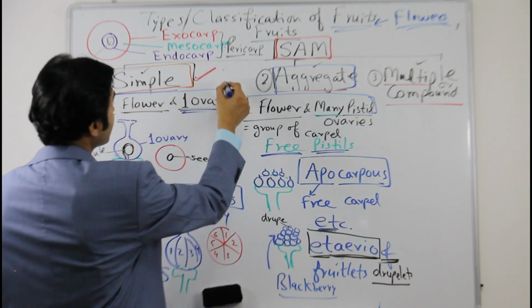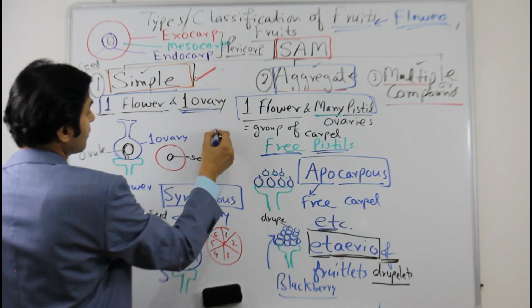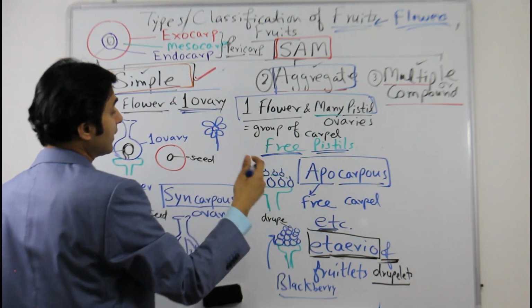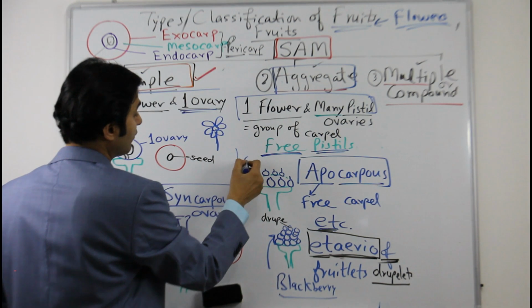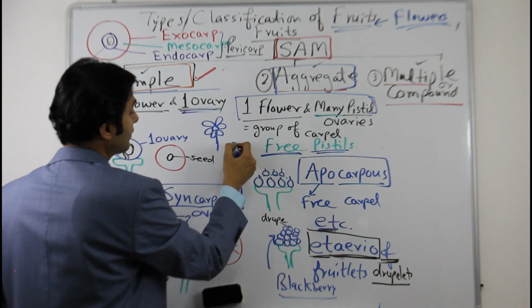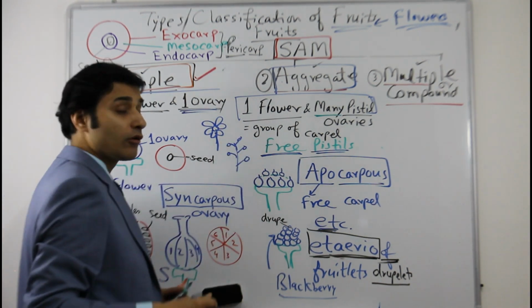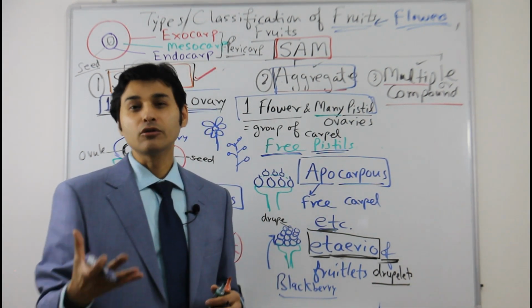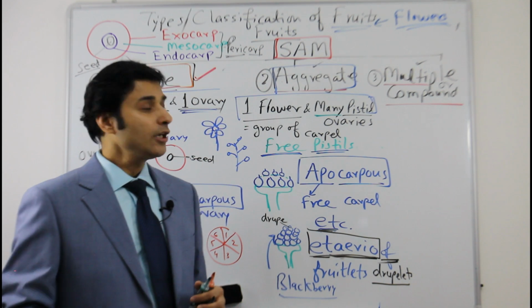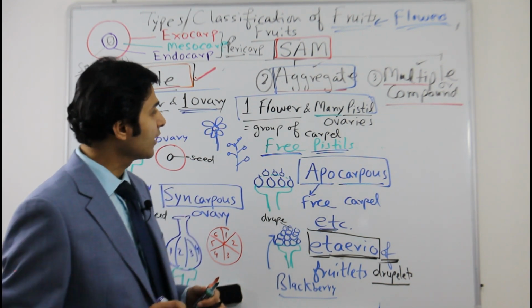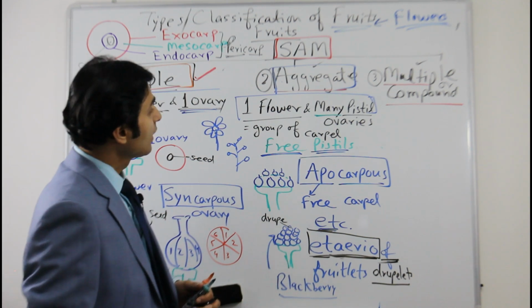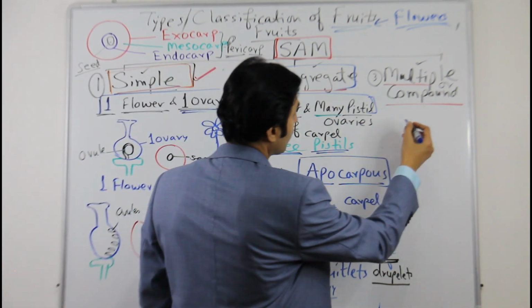Some are arranged singly, like in simple fruit, only one flower. Some are arranged in different patterns, like one flower here, like this. We will have a separate video where we will discuss inflorescence in detail, and I will also tell you how to remember that, so that you will never forget it, and it will be helpful for you.